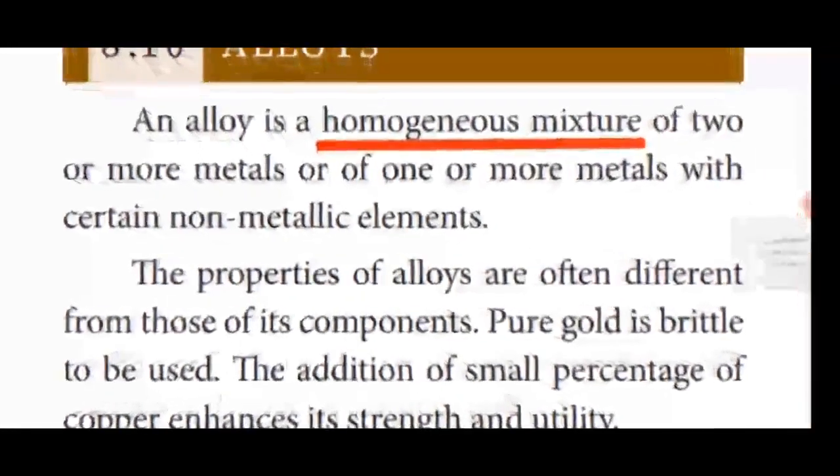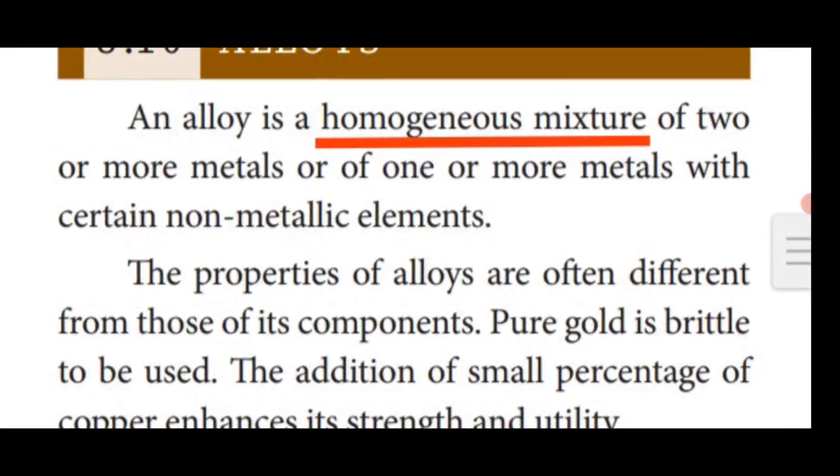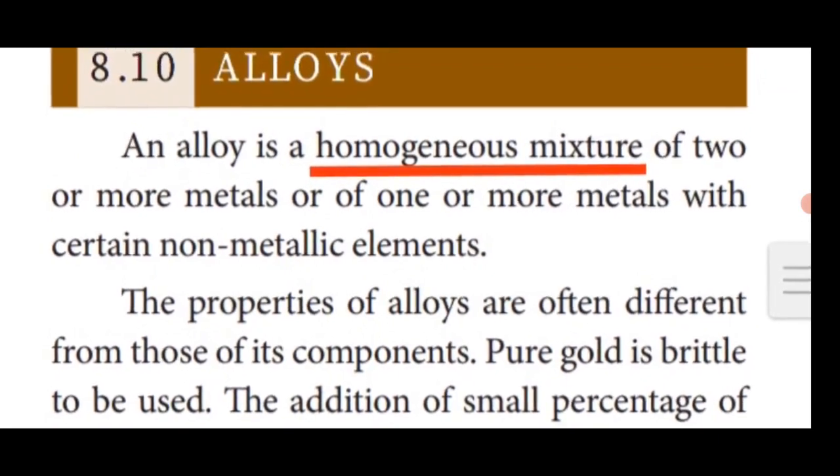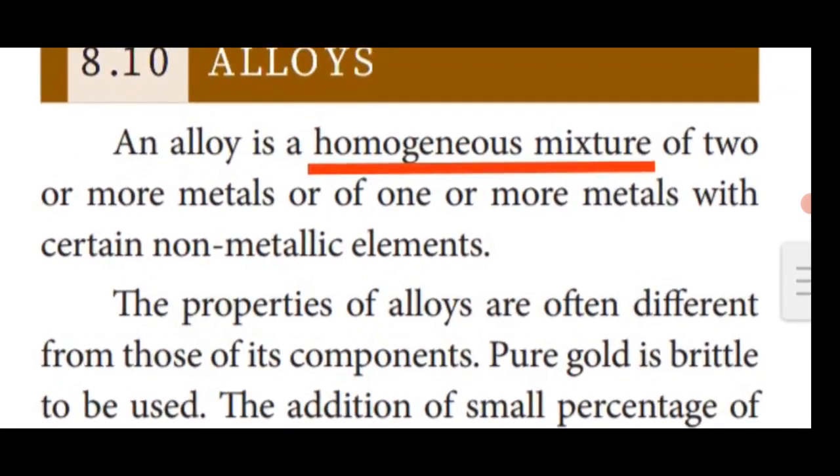An alloy is a homogeneous mixture of two or more metals, or one or more metals with certain non-metallic elements. This homogeneous mixture is made up of two metals, or one or more metals with non-metallic elements, combined to form a homogeneous mixture. This homogeneous mixture is said to be an alloy.